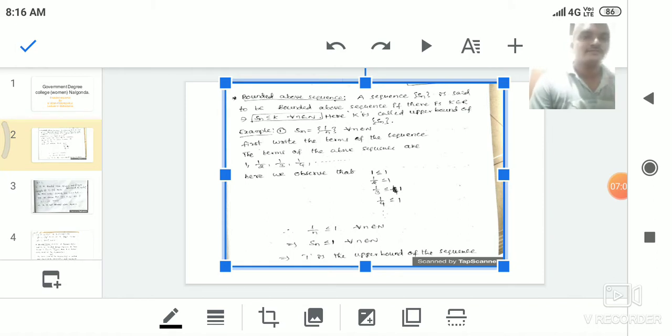So we saw one example. We take another example, that is 1 by n square. What are the terms of the sequence 1 by n square? The first term is 1, the second term is 1 by 4, then 1 by 9, 1 by 16, 1 by 25, and so on. Here also we observe that 1 is the greatest value for the sequence 1 by n square. So an upper bound exists for the sequence 1 by n square. Whenever an upper bound exists, the sequence is called a bounded above sequence.